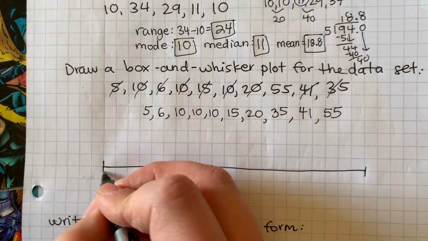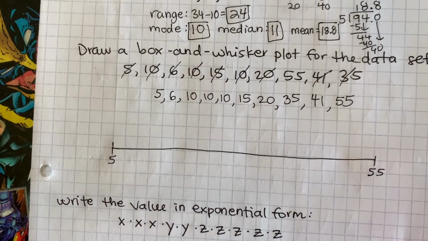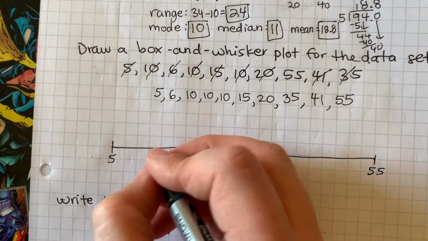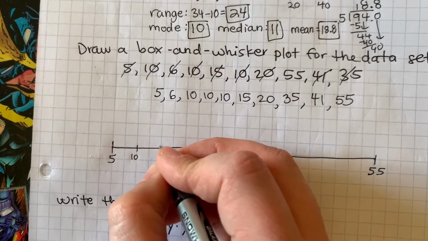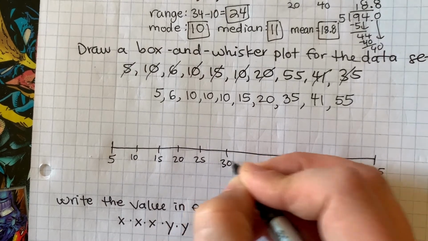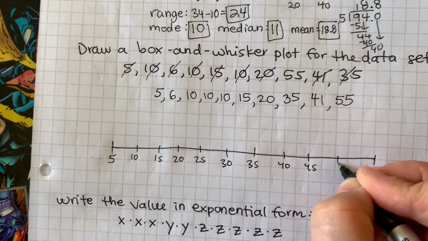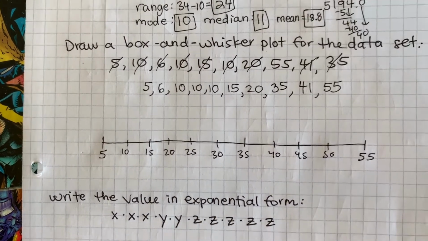So, this number line is going to be humongous. I'm going to put 5 here. I'm going to put 55 here. And you know what? I'm just going to go by 5. So 5, 10, 15, 20, 25, 30, 35, 40, 45, 50, 55. All right, that was not so bad.